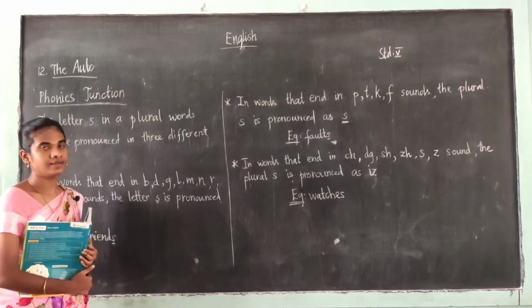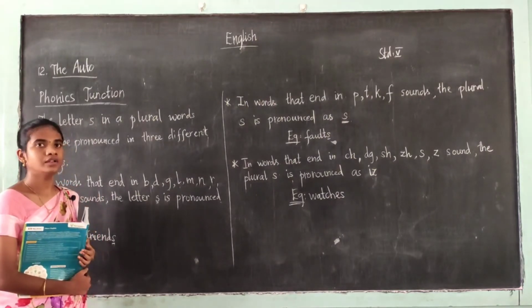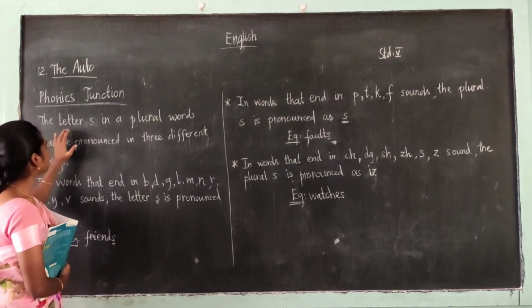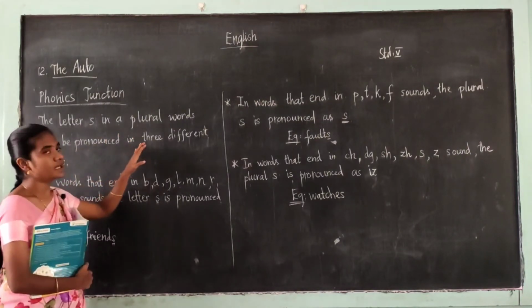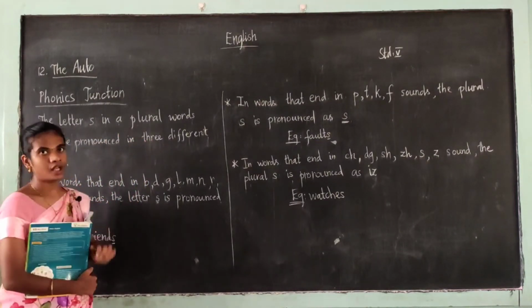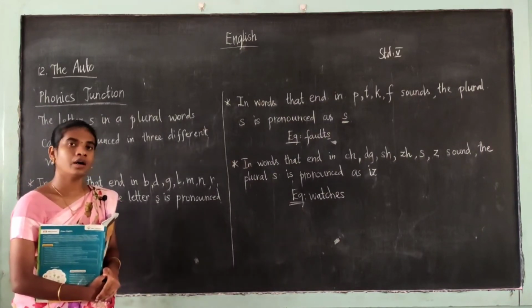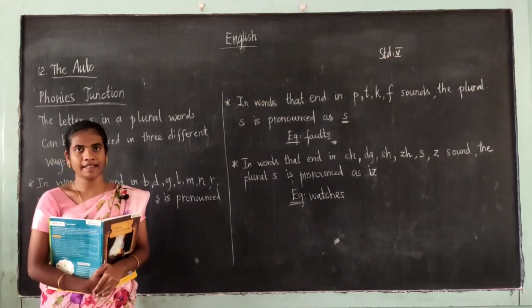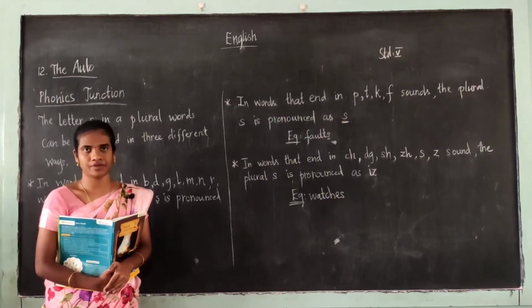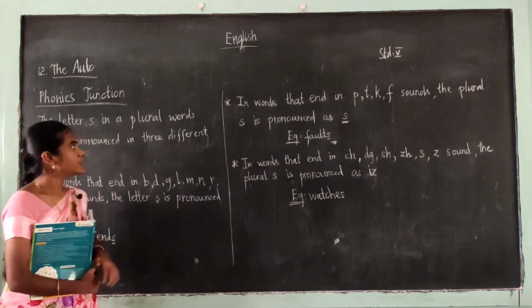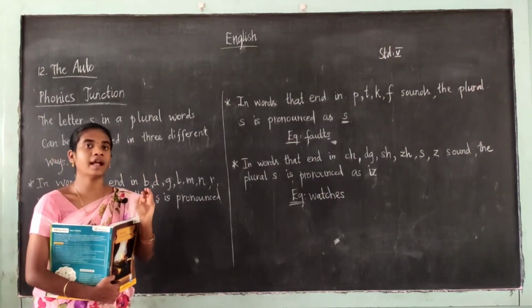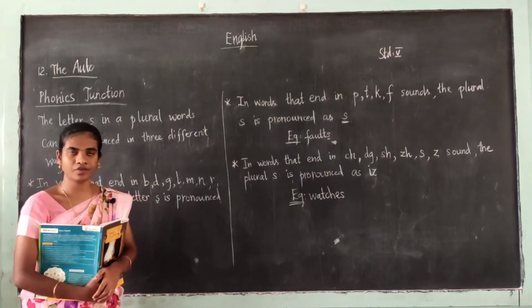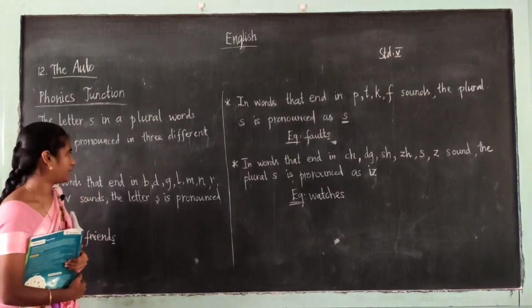In phonics junction, we are going to learn one new sound. See here, the letter S in plural words can be pronounced in 3 different ways. Usually, how are we writing a plural form? By adding S or ES to the word, right? So the letter S in a plural form has 3 different types of pronunciation. Let us see that.